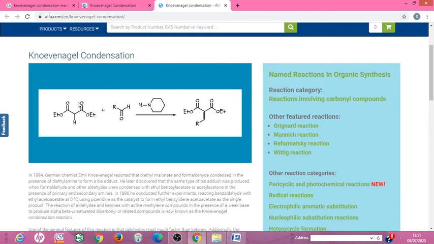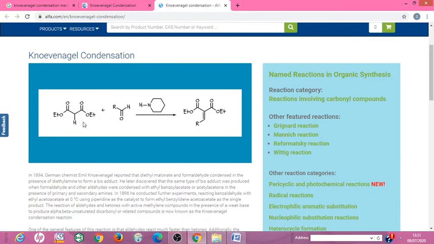Examples of compounds containing active methylene groups are malonic ester and also acetoacetic ester. What is meant by active methylene group? Methylene means CH2. It is a CH2 group present neighboring two electron withdrawing groups. The carbonyl group is an electron withdrawing group, and these are the two electron withdrawing groups.